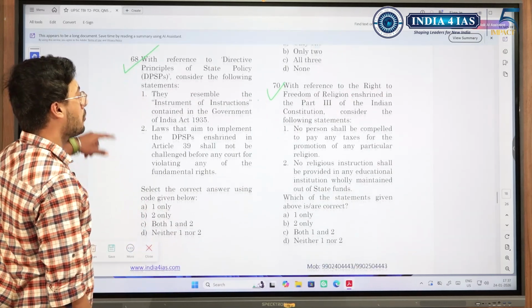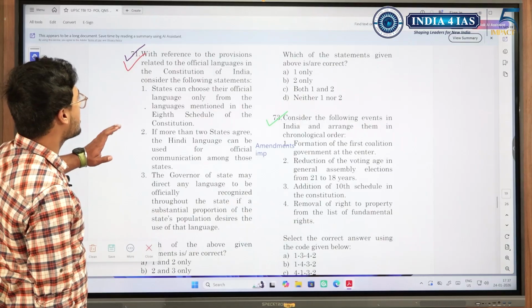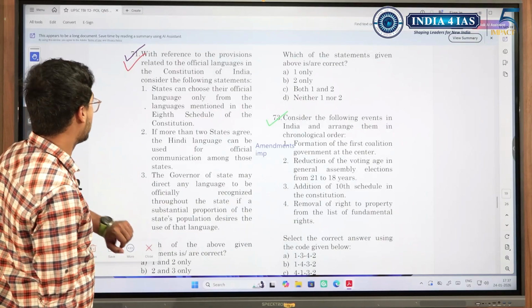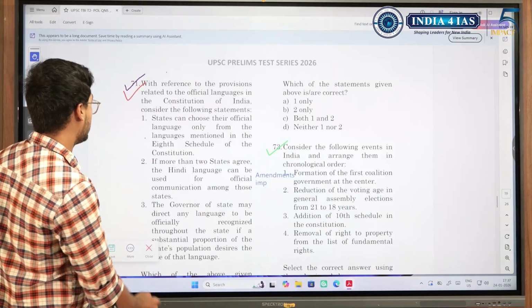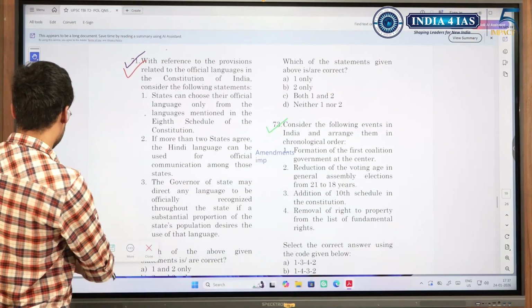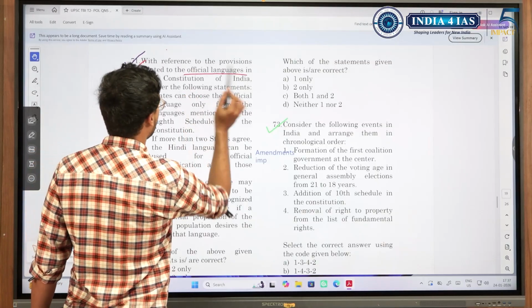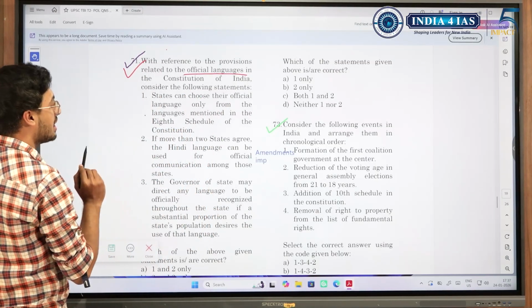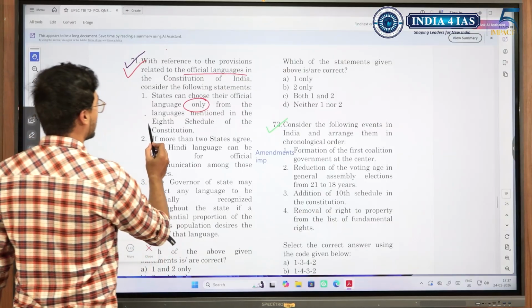Moving on, right to freedom of religion, religious rights, Article 25-29, with reference to provisions related to official language of the Constitution. Again, I have highlighted it for some trick. Let's see what that is. Okay, look at this. We know what the 8th schedule is. We know about the official languages. Just now we spoke of it. States can choose their official language only from the languages mentioned in the 8th schedule.